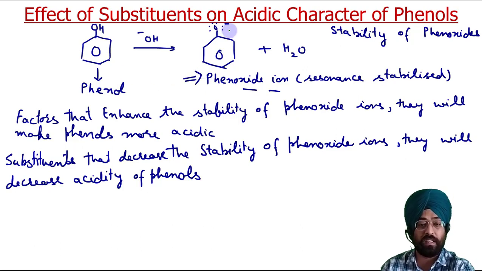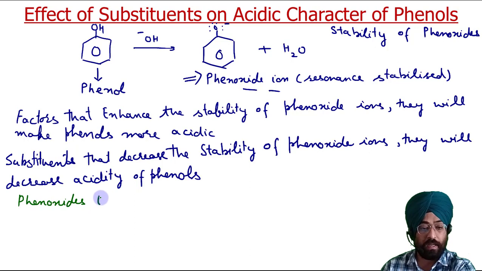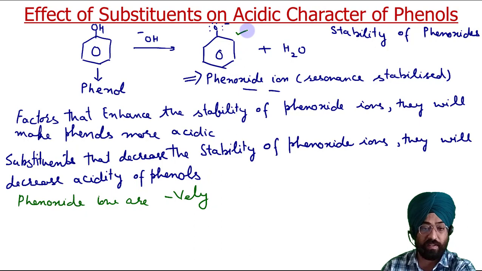And now you can see these phenoxide ions are negatively charged. So you can see from the structure they have a negative charge.